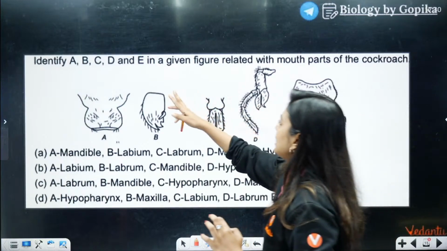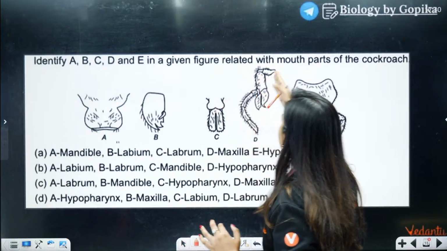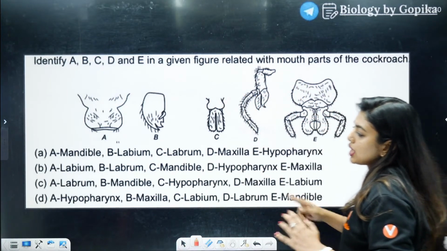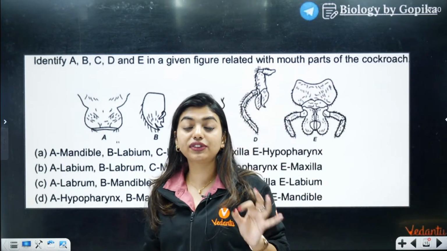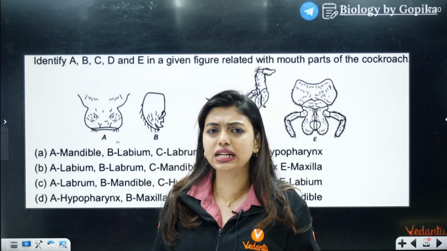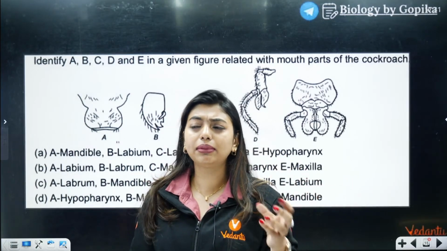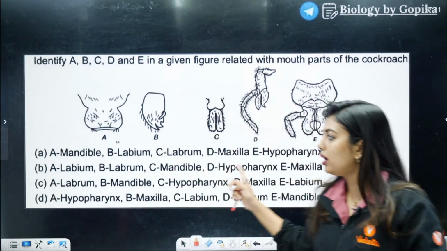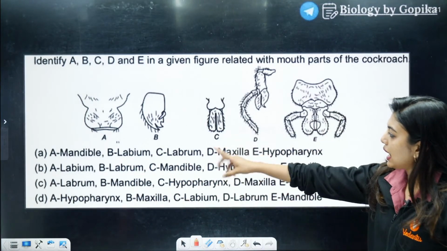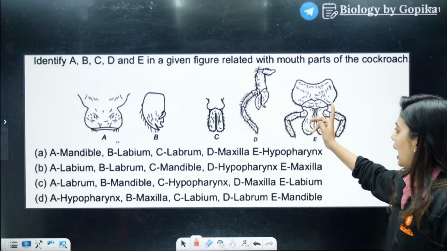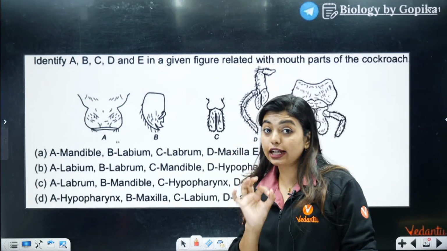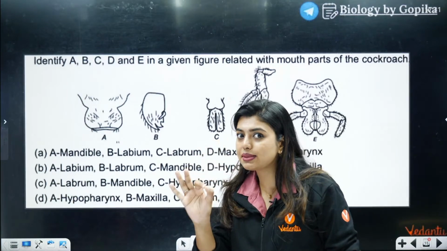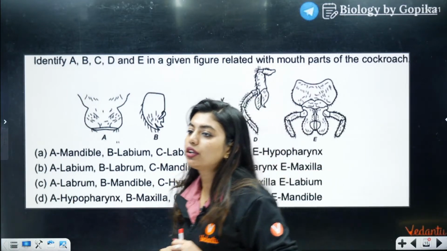Identify A, B, C, D, E in the given figure related with mouth parts of the cockroach. I told you last time also such kind of diagrams will be asked, because every student will study maxilla, mandible, but they will not be able to identify. So that is why, look here, try to identify. You have A, B, C, D and E. It's easy. I told you a trick to remember also.